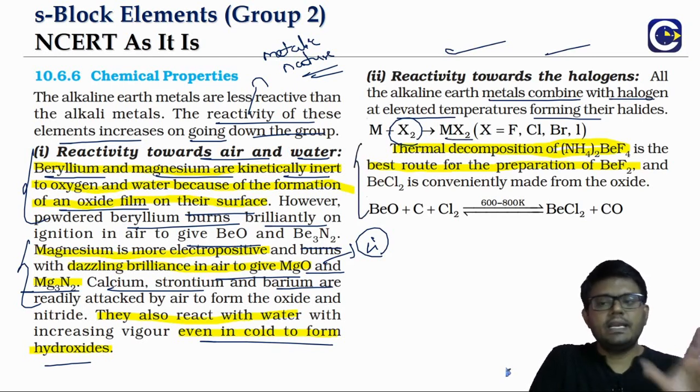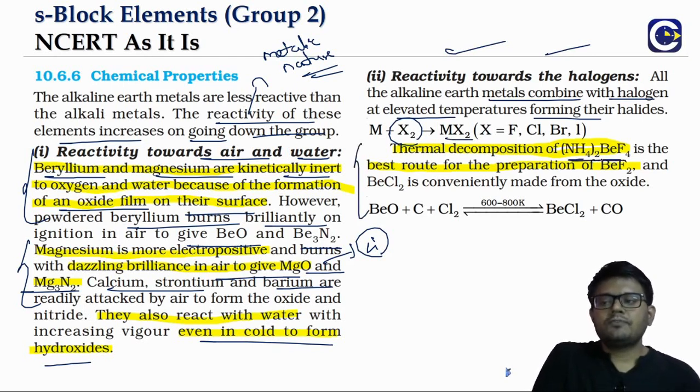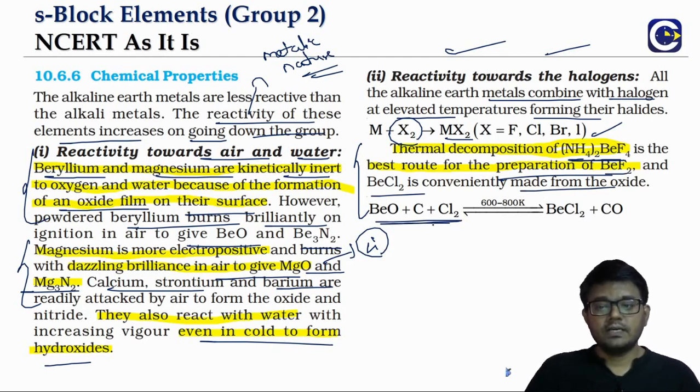Whereas in the case of beryllium, BeF2 is conveniently prepared by the thermal decomposition of the complex (NH4)2BeF4. When it is thermally decomposed, we get BeF2. And BeCl2 we can make by the reaction of beryllium oxide with coke and chlorine.